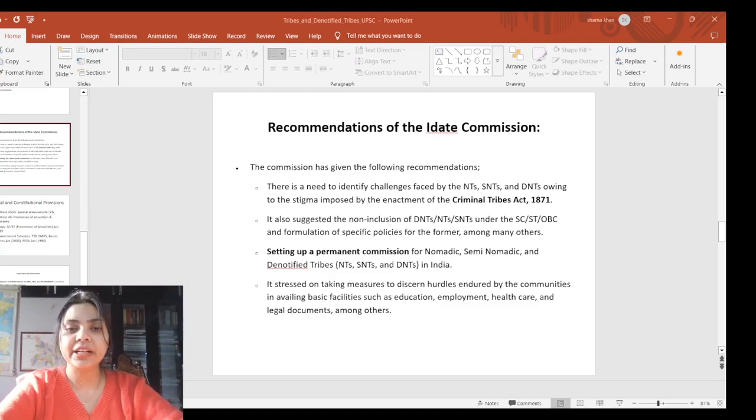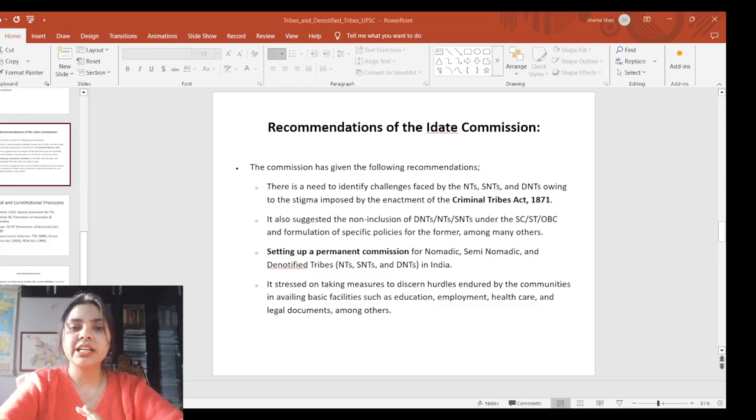So there is a need to identify the challenges faced by them, owing to the stigma imposed by the enactment of the Criminal Tribes Act 1871. It also suggested non-inclusion of DNT, NTs under SC, ST, OBC and formulation of specific policies for the DNT, NT and SNT among many.